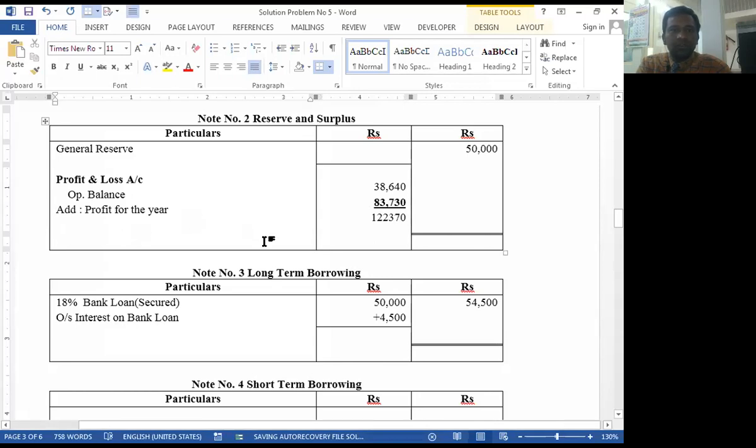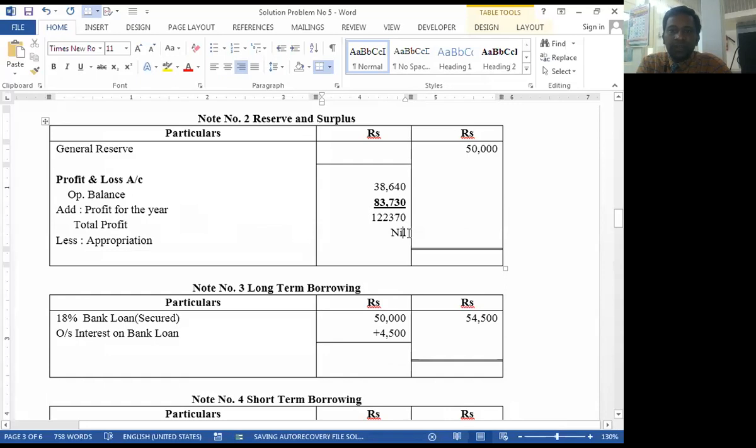Okay, this is the total profit. Less appropriation. But in this problem, there is no appropriation. That's why we write the whole amount in the outer column.